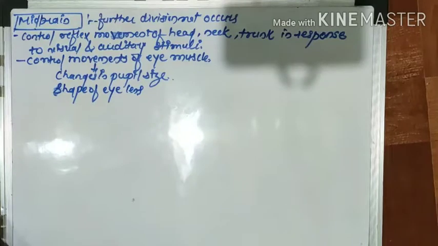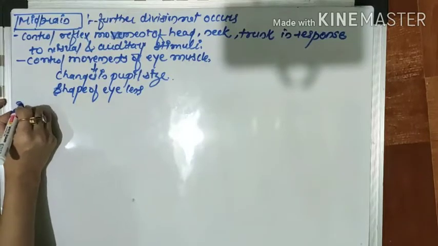Okay, so that much function is governed by the midbrain, right? In very simple terms, again I summarize: the midbrain does not have further division. It controls the reflex movement of head, neck, trunk. Not only that, it also controls the reflex movement of eye muscles. Ultimately it changes the pupil size as well as the shape of the eye lens, right?